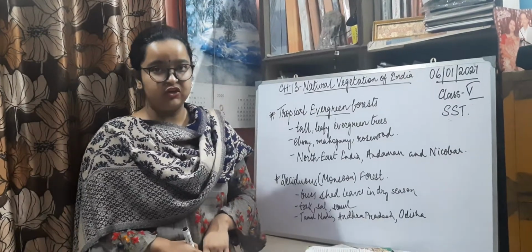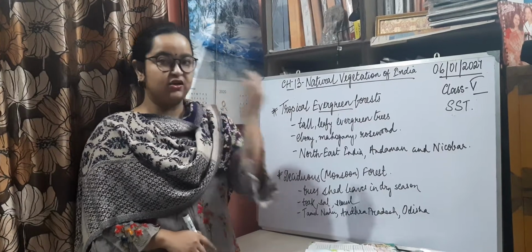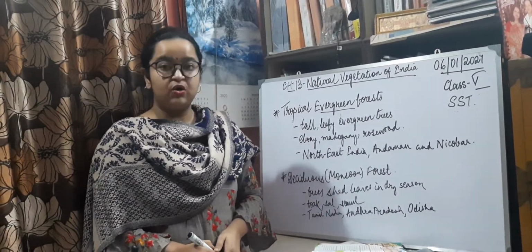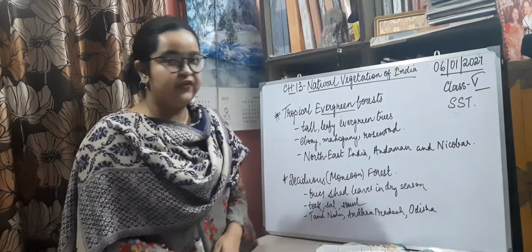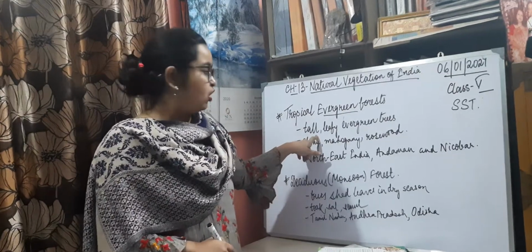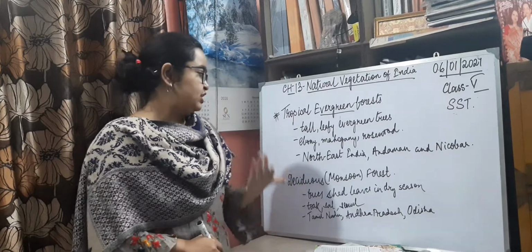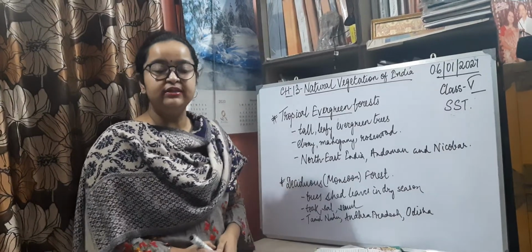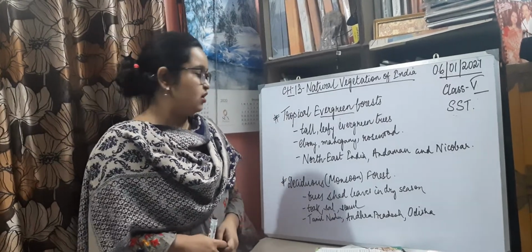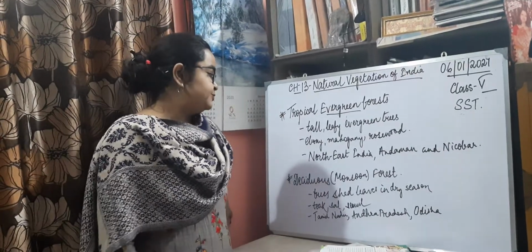By the name evergreen, you can understand that the trees found in this forest do not shed their leaves throughout the year. The various characteristics of this forest are that the trees are tall, leafy and evergreen, that is, green throughout the year. They do not shed their leaves. The trees found in this forest are ebony, mahogany, rosewood, etc. These are examples of trees found in this type of forest.